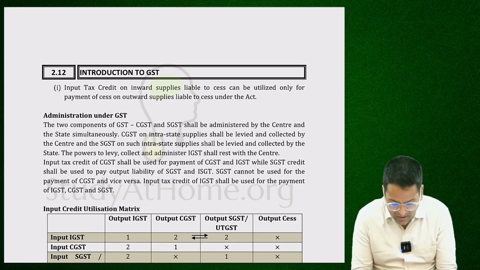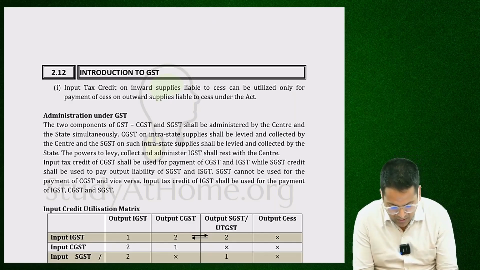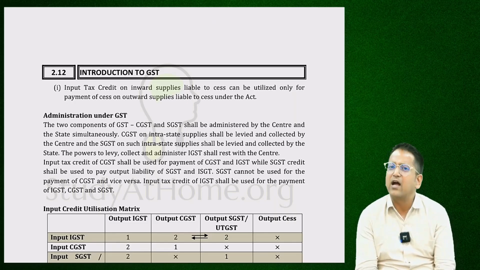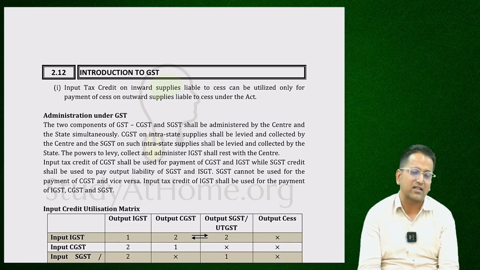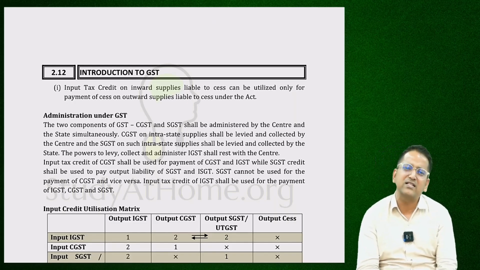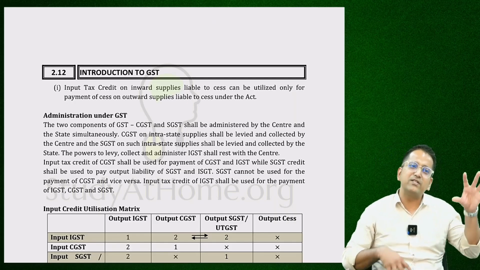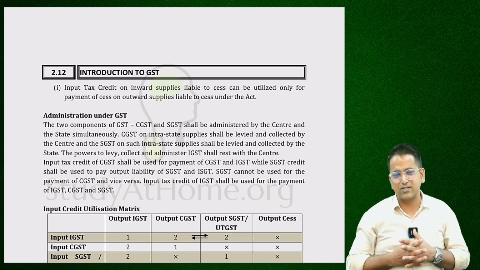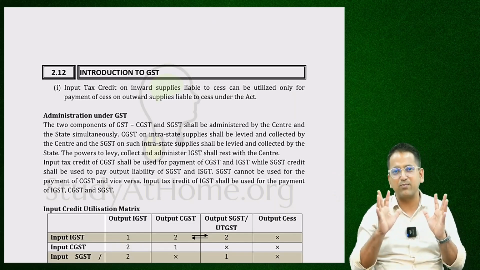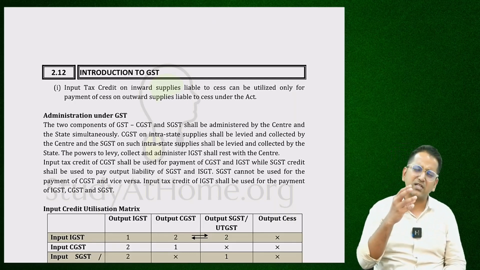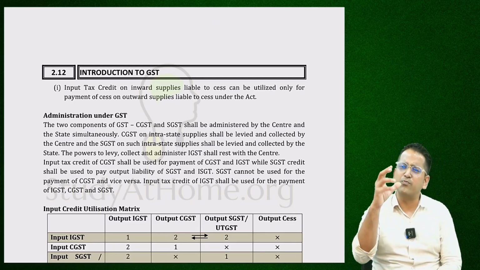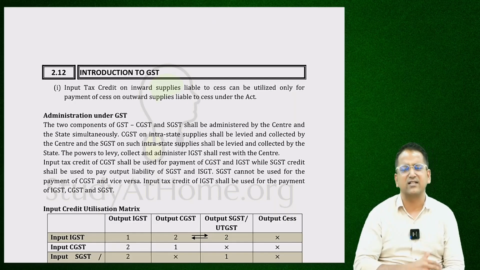Input tax credit on inward supplies liable to cess can be utilized only for payment of cess on outward supplies liable to cess under the Act, okay? I explained that input tax credit is available, and input tax is reduced from output. Therefore, the cess on the output supply is deducted from the input cess. The entire GST won't reduce from anywhere. Okay. Next class, we'll discuss the administration of GST and a set of concepts in detail. So, for today, I'll just tell you this, that the output cess will be deducted from the input cess.